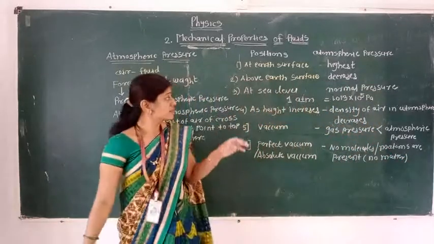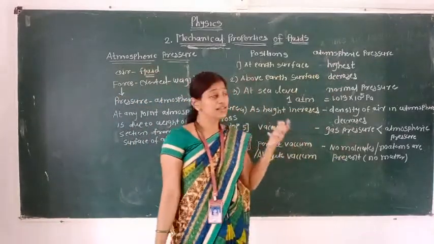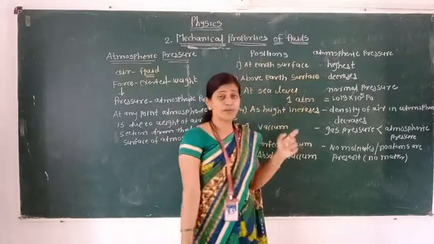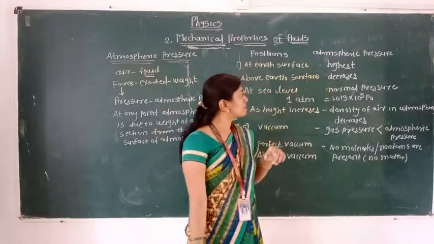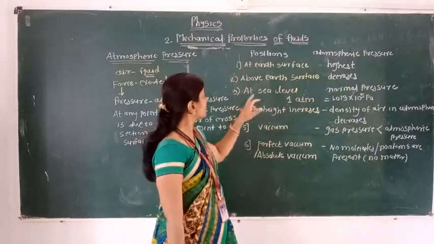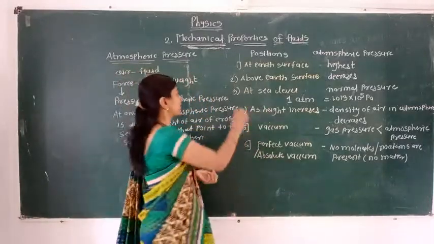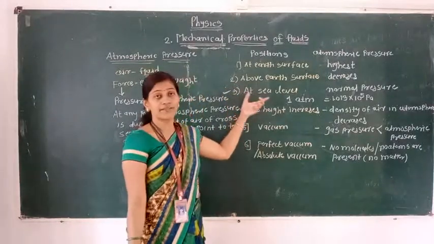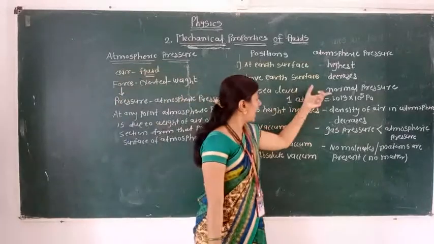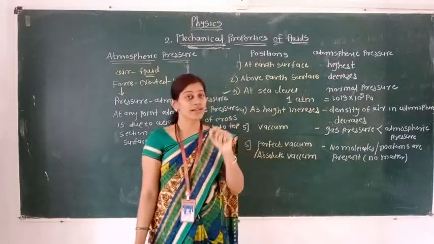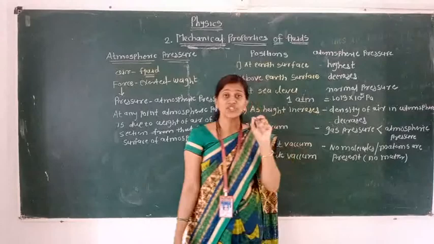So these are the locations, positions, and as per the position there are changes in the atmosphere. At the earth surface, the atmospheric pressure has the highest value. When we go above the earth surface, the value of atmospheric pressure decreases. Next is sea level. Whenever we talk about the atmospheric pressure at earth, we take sea level as the reference point. At sea level, the atmospheric pressure is also called normal pressure, and it has the value 1.013 × 10^5 Pascal.